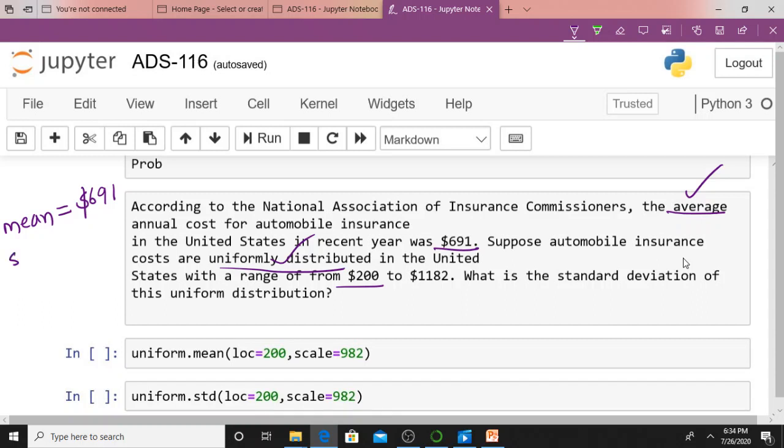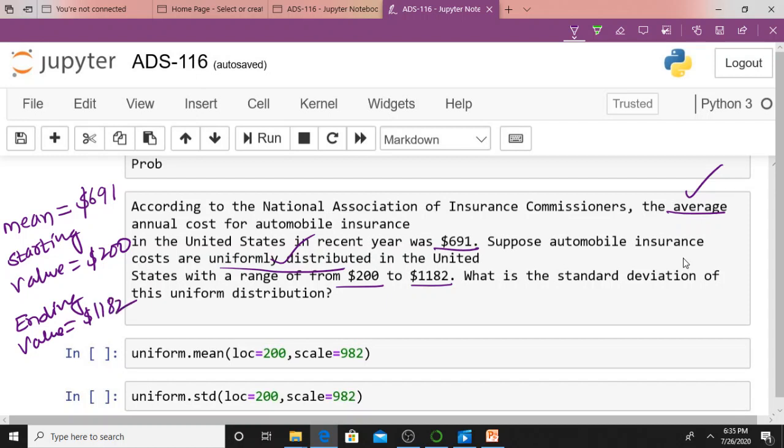Therefore, my starting value is $200, isn't it? Yes, $200. And what is my ending value, my last value? That is $1182, isn't it?